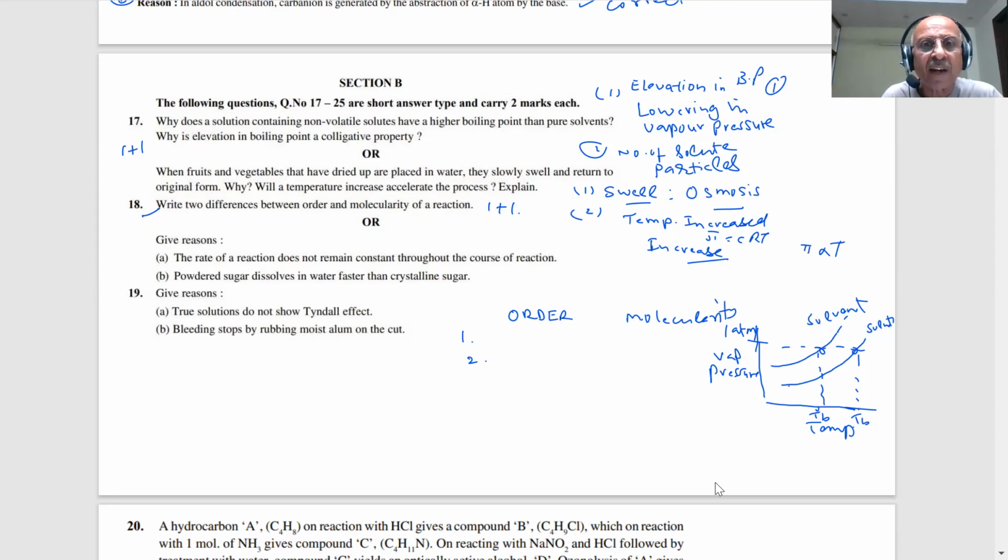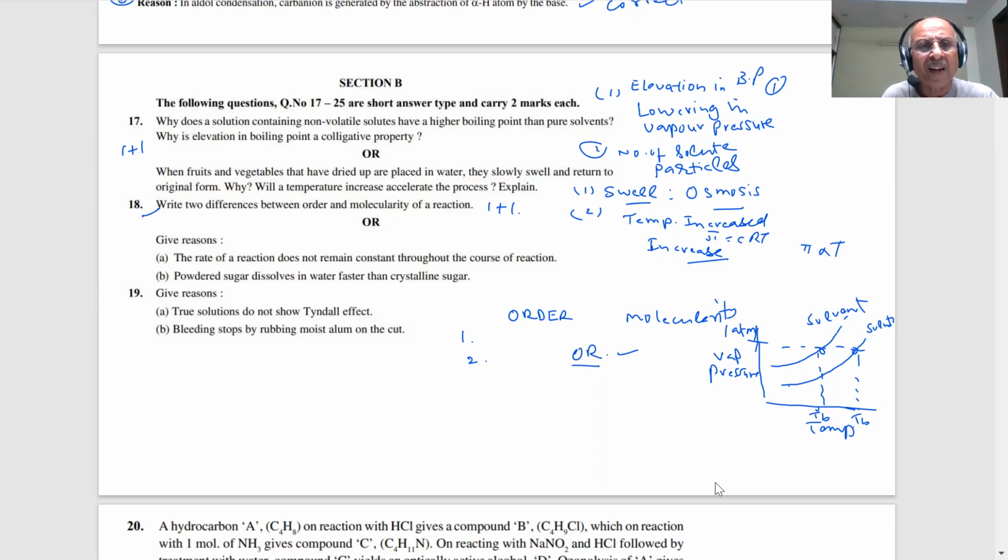Give reasons. The rate of the reaction does not remain constant throughout the course of the reaction. What reason are we giving for this? Due to changes in different factors such as temperature.